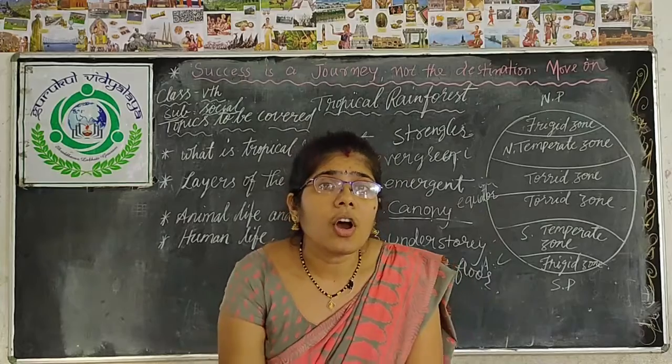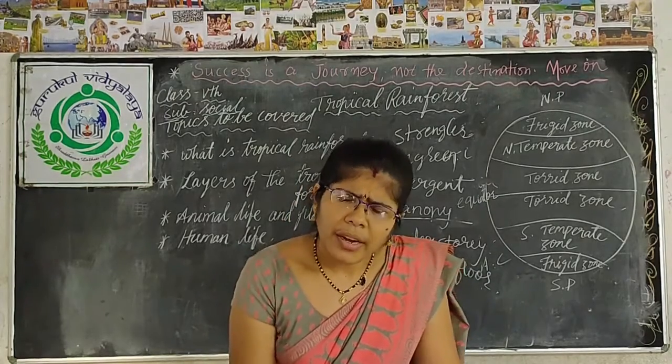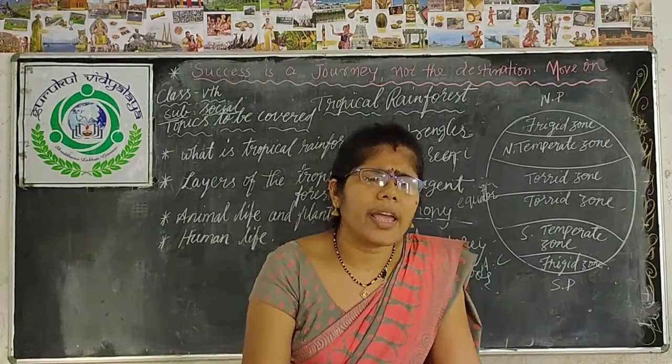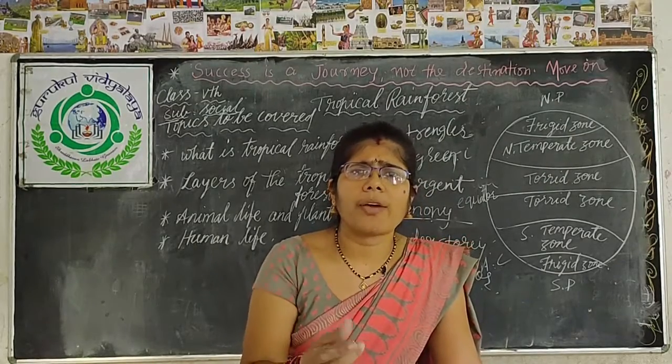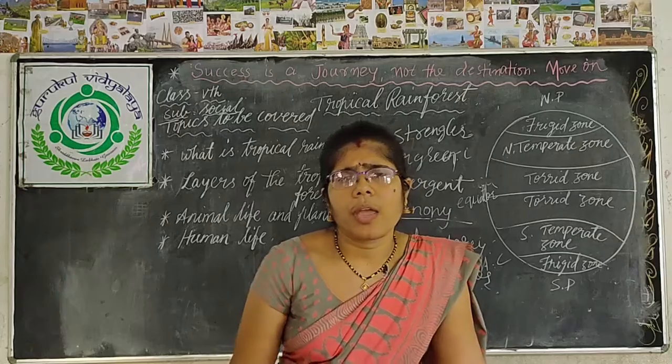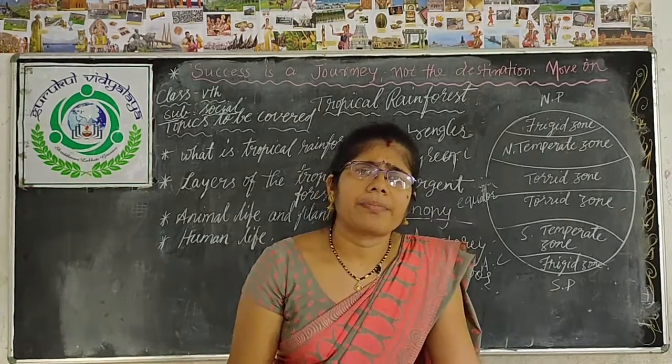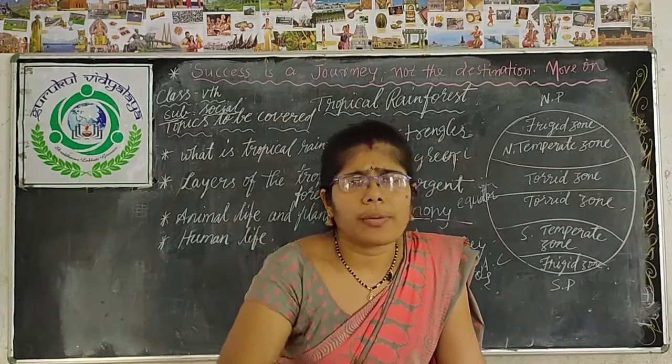Clear? Nowadays they grow roots like cassava, and they grow plantain and corn.